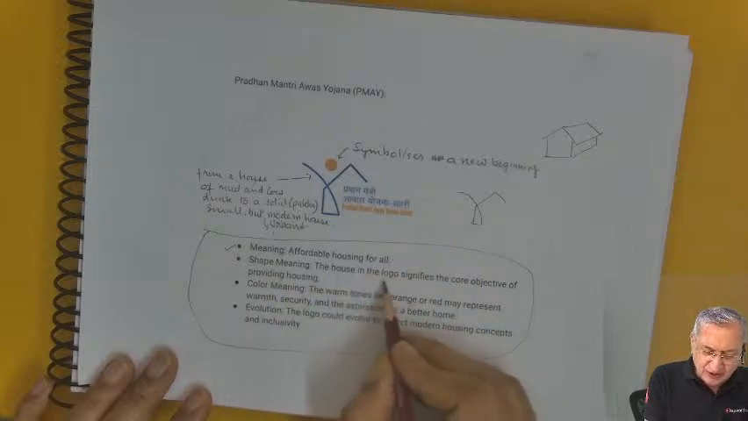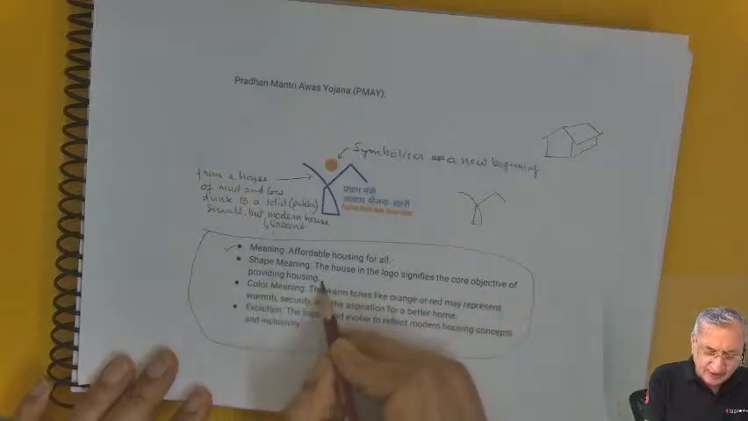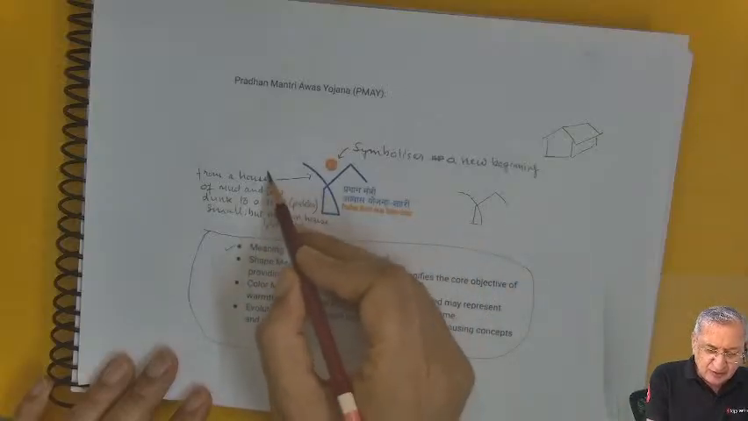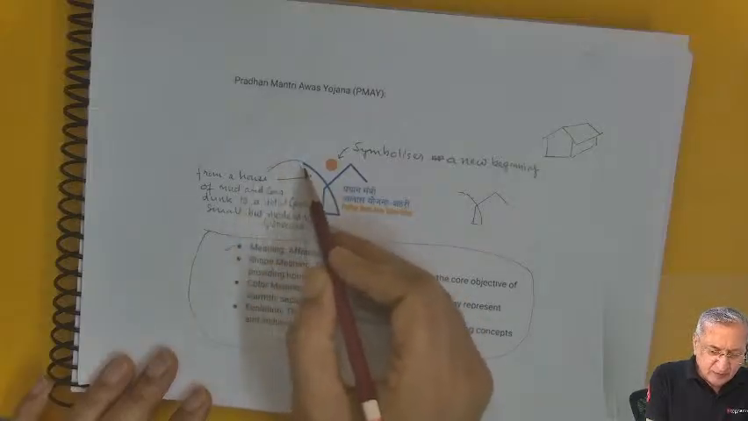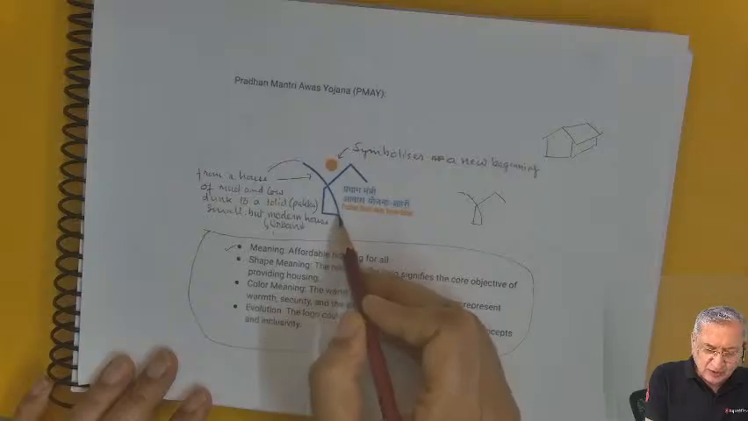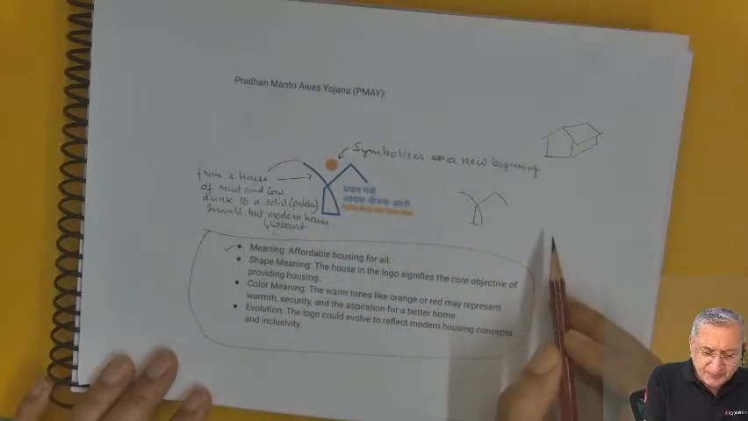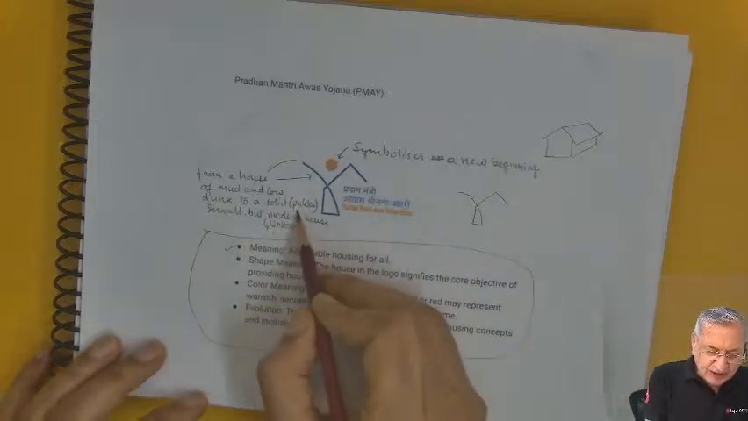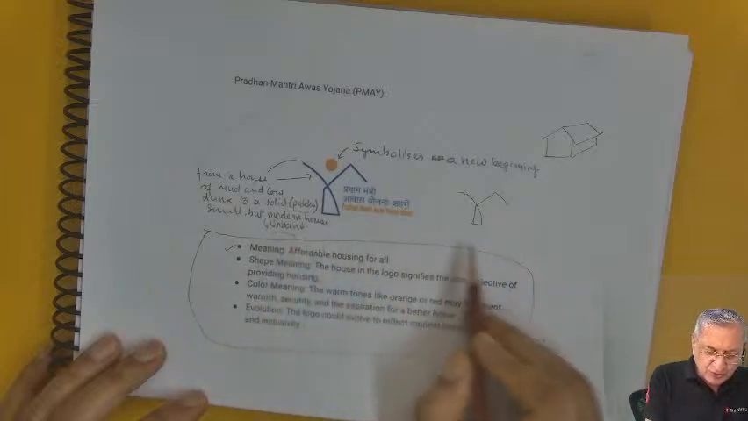Shape meaning: the house in the logo signifies the core objective of providing housing. Now this is from the net. My interpretation is even more detailed: the mud and cow dung house gets translated to a house which is solid, the pakka ghar, the urban house which is modern.